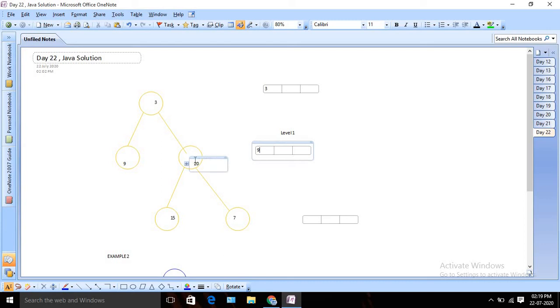Our program will go back to here, and I can say, okay, my label is still 1, so that means we need to insert in the top location. So I will insert 20 in the 0th location, and 9 will be shifted by 1. So it will look like this.